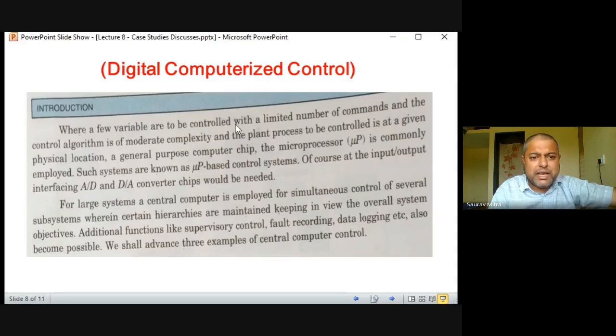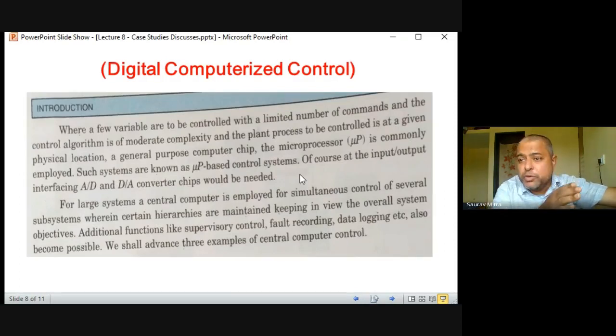So variables are to be controlled with a limited number of commands, and the control algorithm is of moderate complexity. So they are talking about different things about the plant. And the plant process to be controlled is at a given physical location. A general purpose computer chip, a microcontroller, is commonly employed. Such systems are known as microprocessor based control systems. Of course, at the input output interface, ADC DAC converters would be required. So now they are entering slowly into the digital computerized control. So ADC and DAC are required.